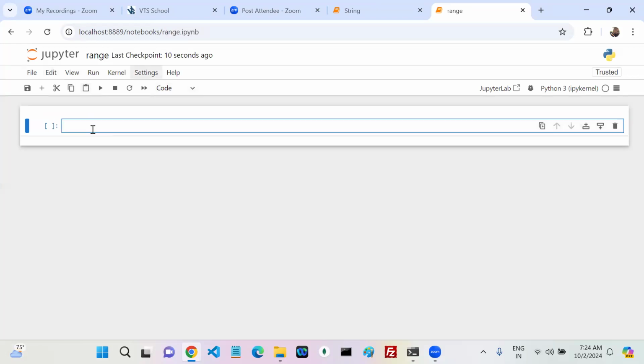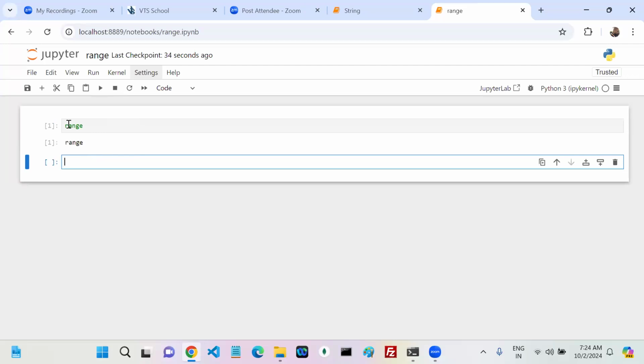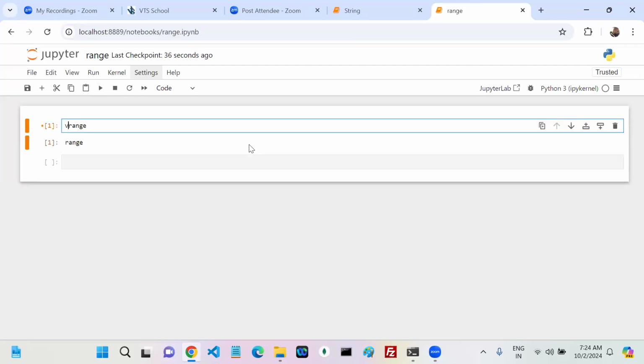Now, how can we create a string? Everyone knows name equals to such, it's a string. How can we create the range? The variable value type is a range. How can we create it? Anyone knows? We have the range method. See here, range is a predefined method, a predefined member. There is no error. I want the values in this particular range.